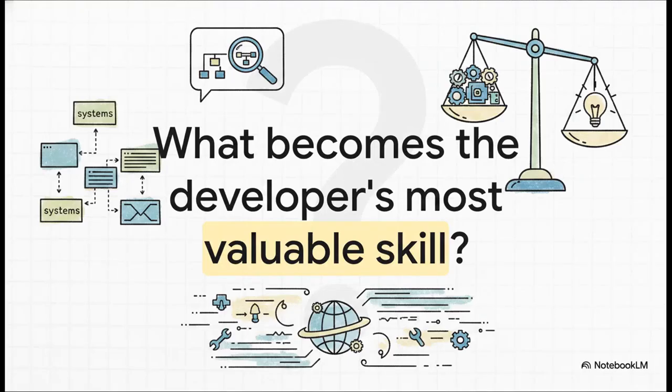Which leaves us with this final, incredibly important question to ponder. When AI writes the code, what becomes the developer's most valuable skill? Well, it's understanding complex systems. It's asking the exact right questions. And above all, it's possessing the critical judgment to evaluate the solutions these machines hand us. The tools are absolutely going to keep evolving, but human ingenuity and critical thinking, that's what will keep those digital worlds we rely on spinning